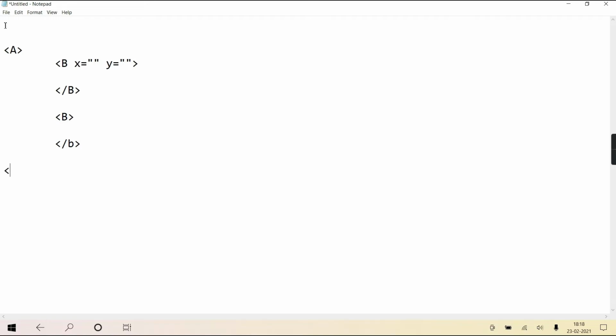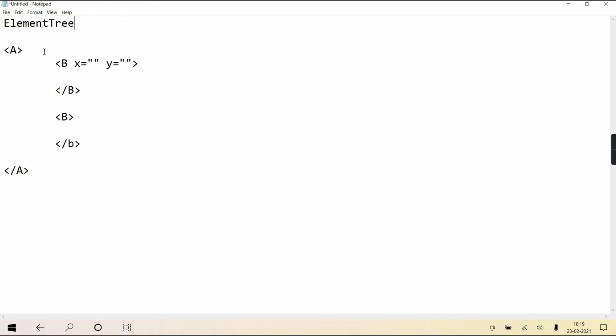The whole document, the complete document, is treated as one object, and it is an object of class ElementTree. The entire document is one single object of ElementTree, and that object is again an iterable object.